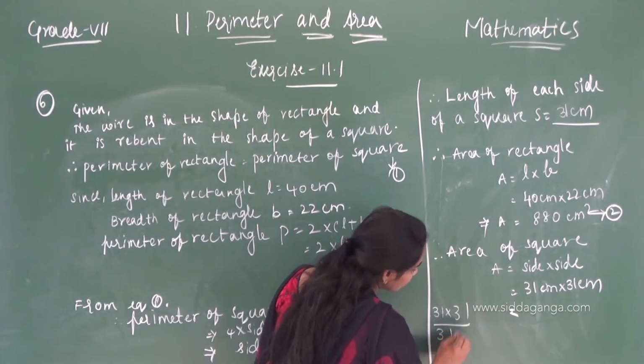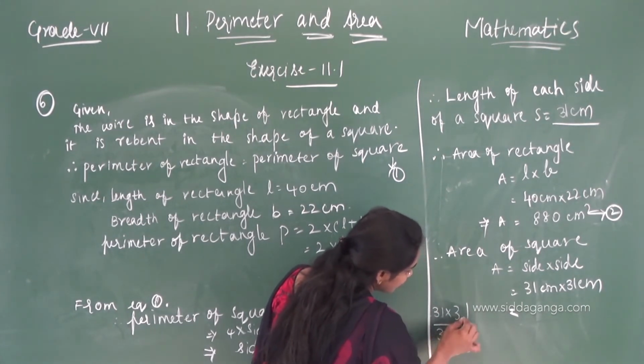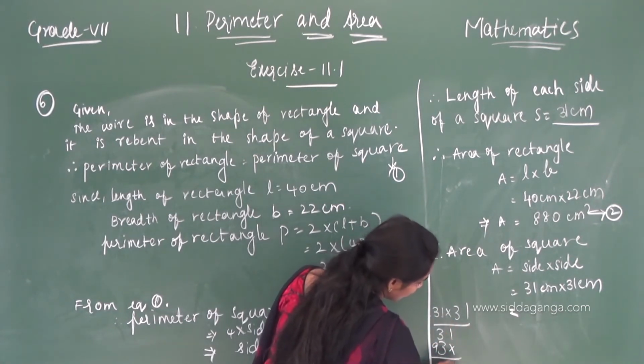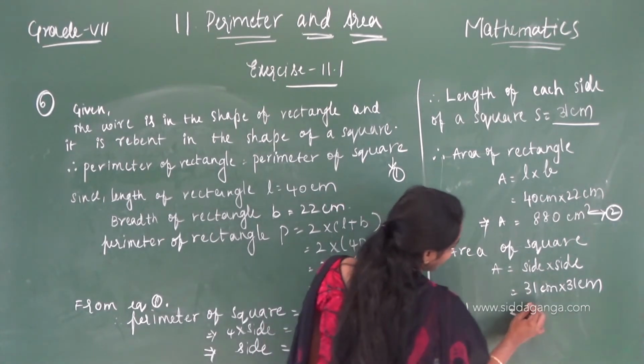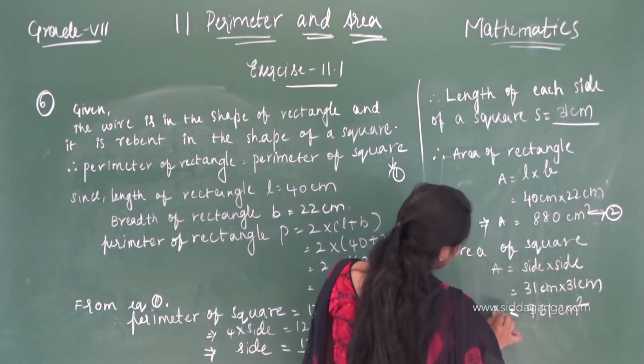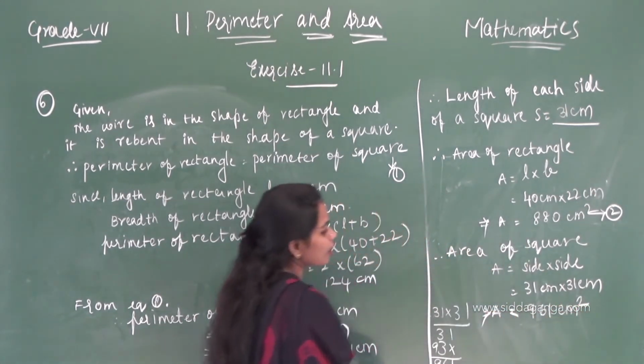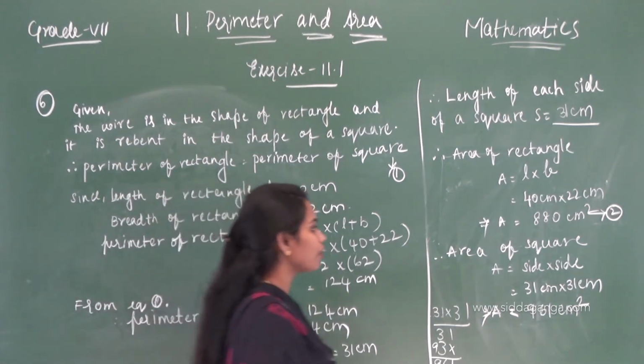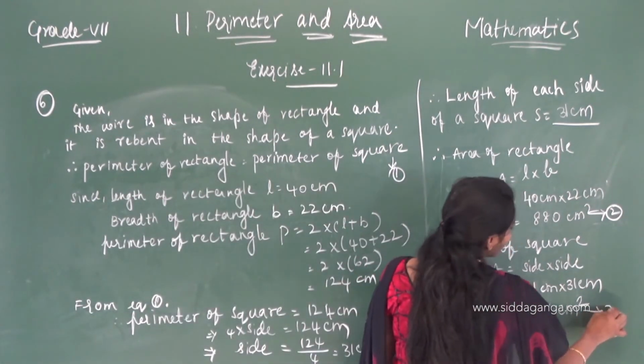31 into 3, 3 3s are 9, 3 into 3 is 9. 961 centimeter square. 961 centimeter square. This one you have to take as equation 3.